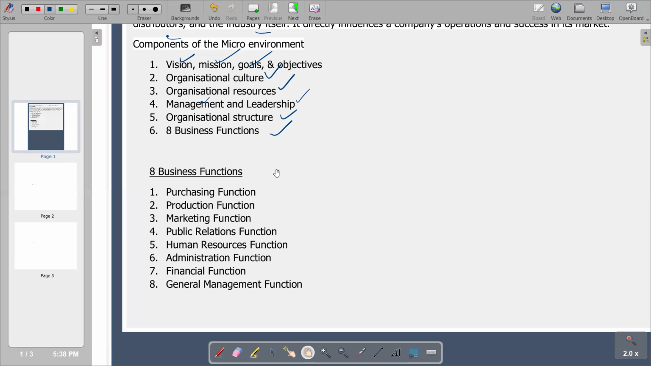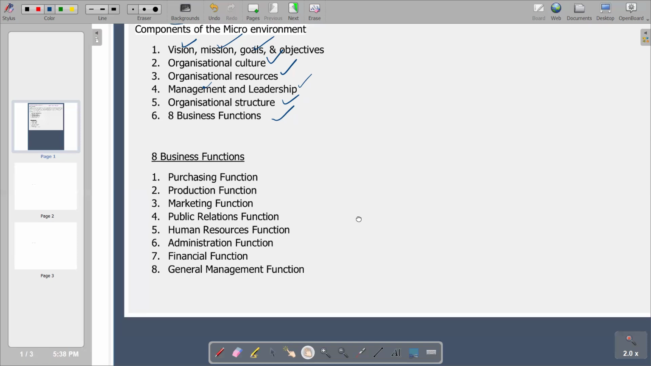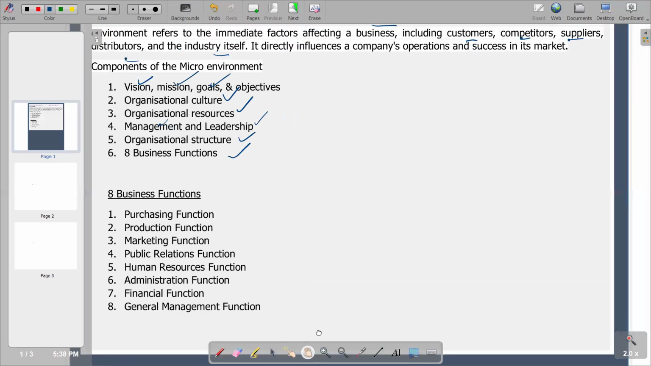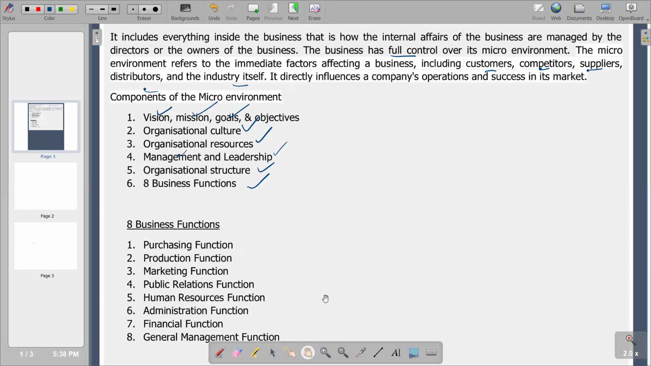Then lastly, we've got the general management function, which we are saying it coordinates the other business functions to achieve the goals or objectives of the business. So basically, general management function, it coordinates all other functions to achieve the goals and objectives of the business. So that's the last function that we have. So we would see that this is what we have according to this video concerning the microenvironment.